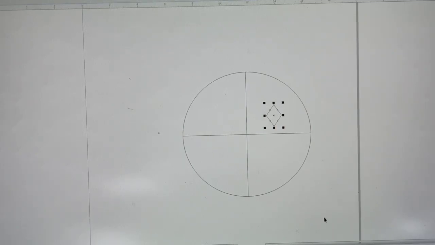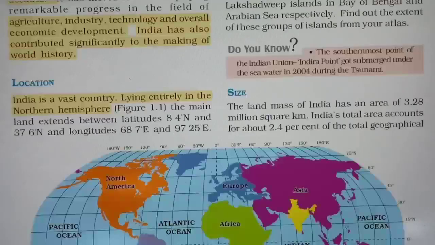Mainly 4 directions: east, west, north and south. This hemisphere is half the earth. India lies completely in the northern side as well as in the eastern side, so India lies completely in the northern hemisphere.